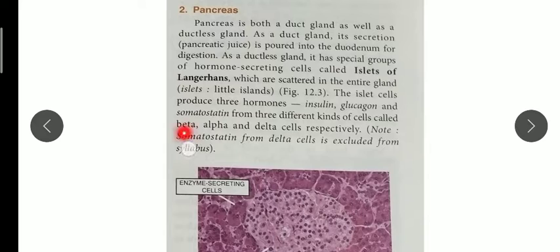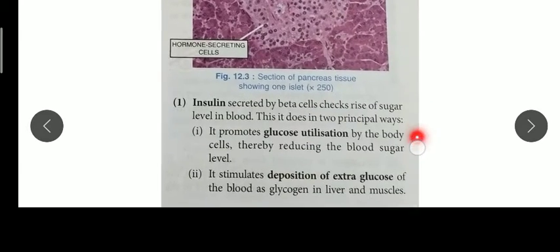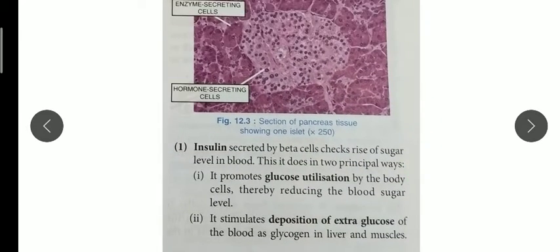So beta cells secrete insulin, alpha cells secrete glucagon and delta cells secrete somatostatin. Okay, so remember this: insulin is secreted by the beta cells of the islets of Langerhans. Because they are asking now about insulin, what is insulin? As I said, insulin is secreted by beta cells, and it checks the rise in the amount of sugar present in the blood.